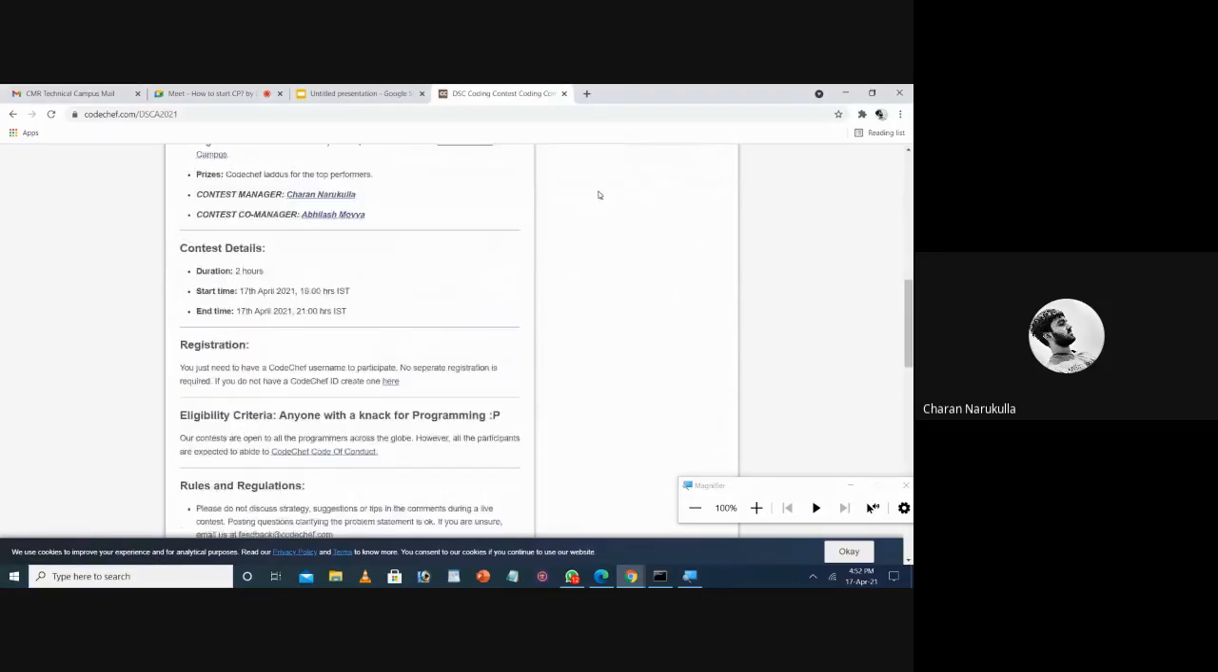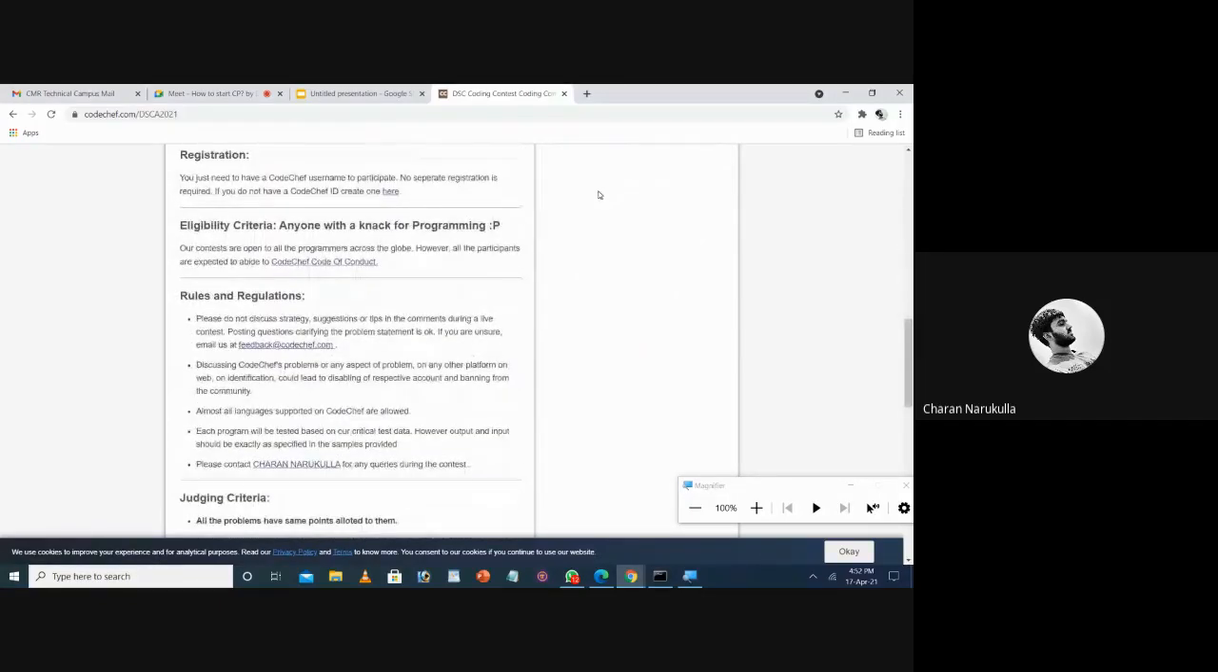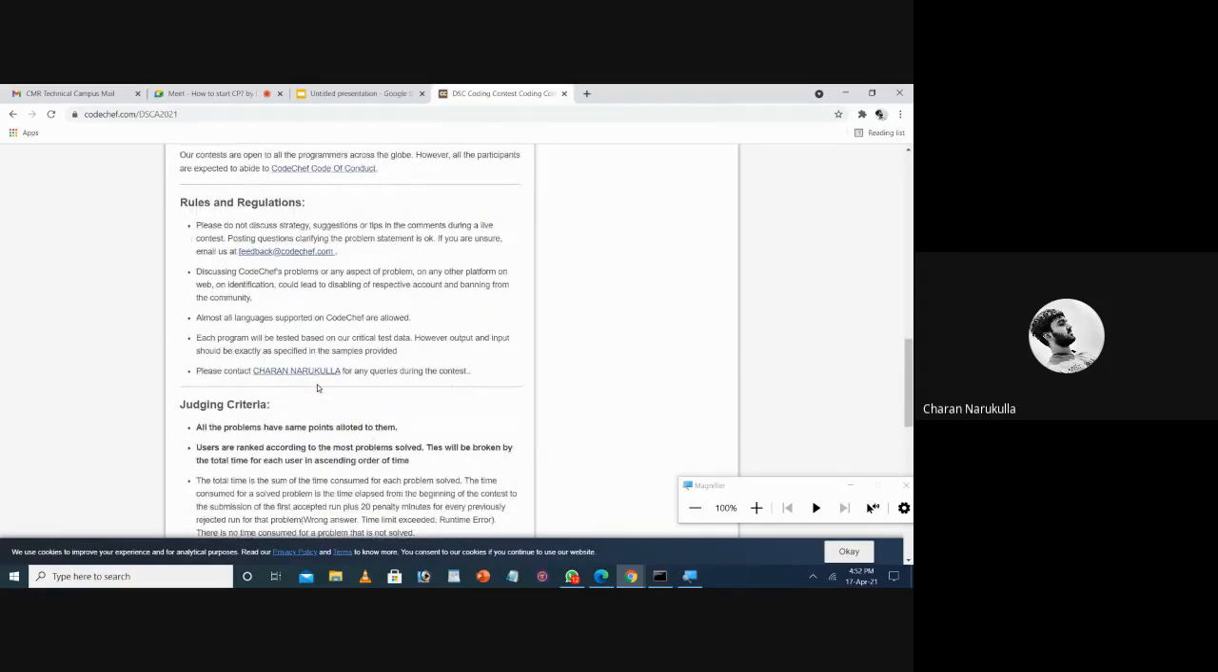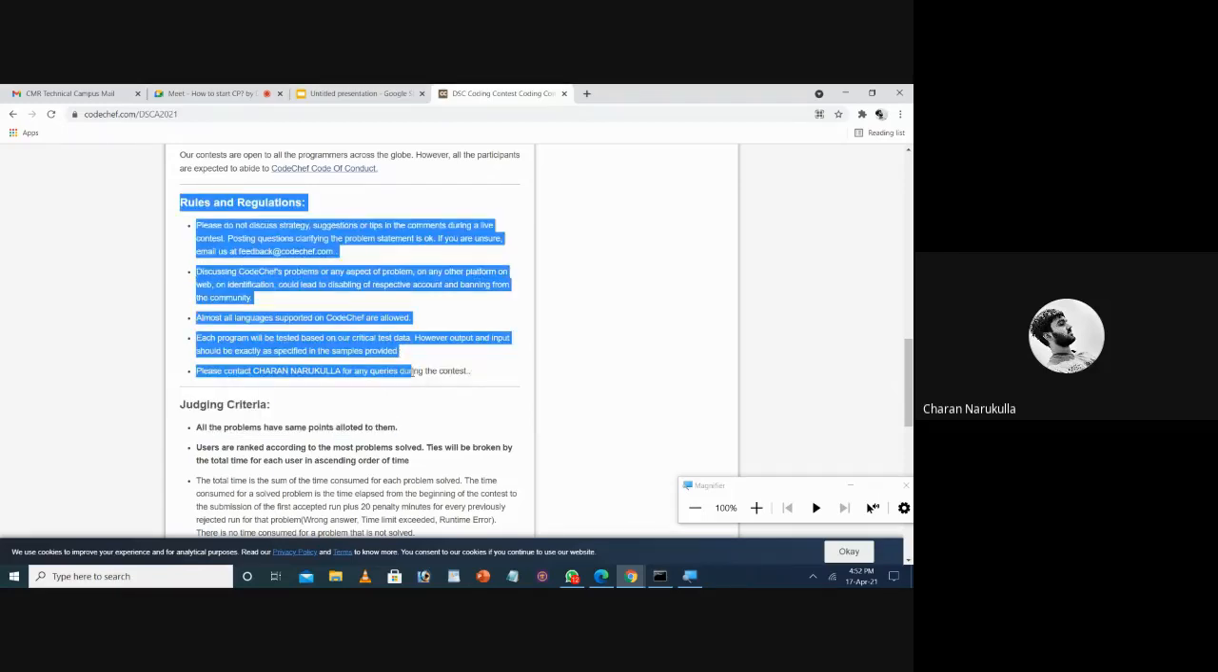And there are some rules for this. For every live contest, there will be some rules and regulations. So coming to CodeChef, the rules are like this: discussing CodeChef problems or any aspect of a problem on any platform is not allowed. If we find that, then your account will be blocked. That means you cannot use your account again. Similarly, there are many rules. You can see the list of rules by opening this link and going to this section.